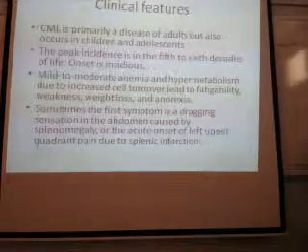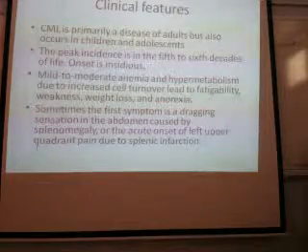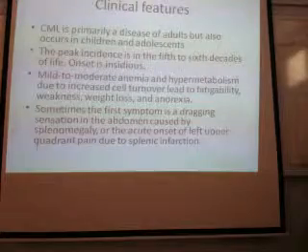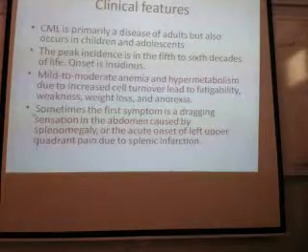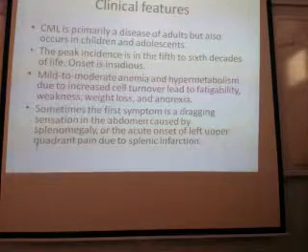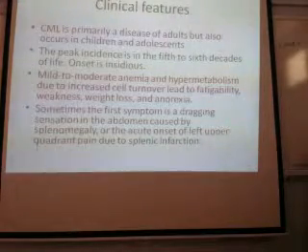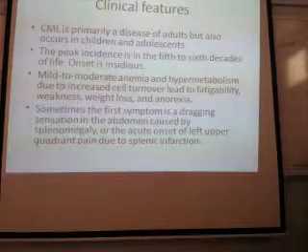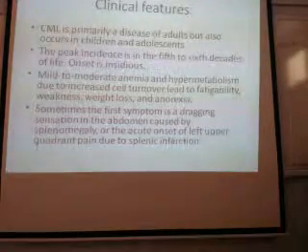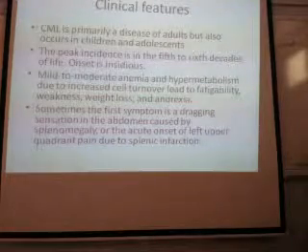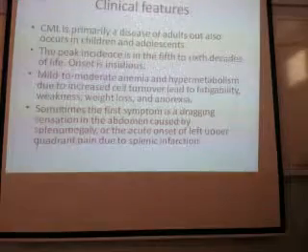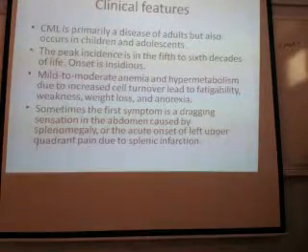These are the clinical features. It is a disease of adults. Peak incidence is in the 5th or 6th decade. Mild to moderate anemia, hypermetabolism. I told you there is anemia, there is thrombocytopenia. You should write the clinical features yourself. What are the features of anemia? Weakness, fatigability, whatever is there for anemia, you can write. And thrombocytopenia? If there is thrombocytopenia, there is bleeding. So there is bleeding, all those things.